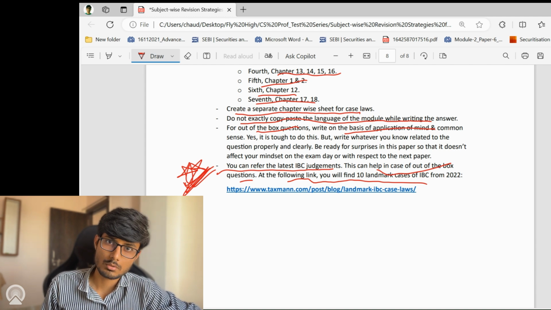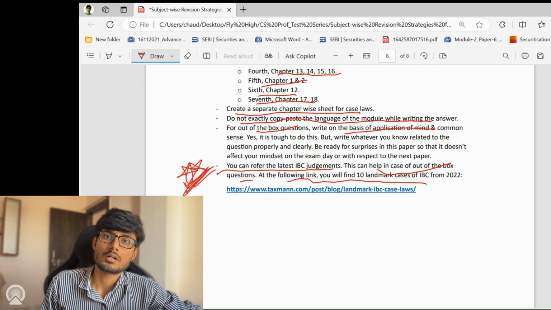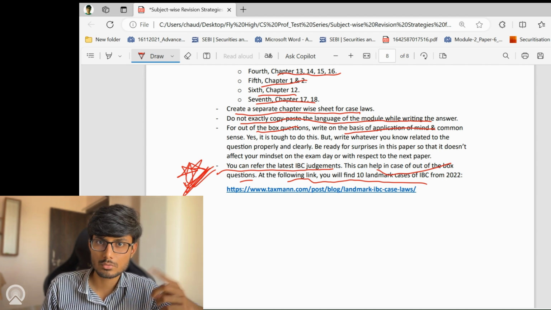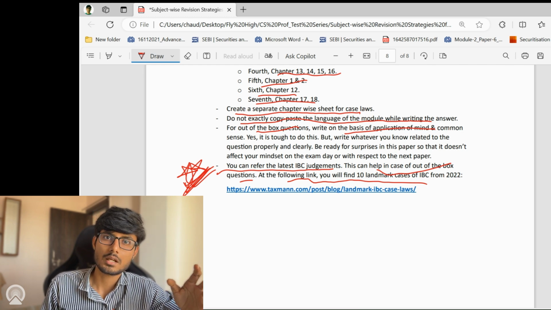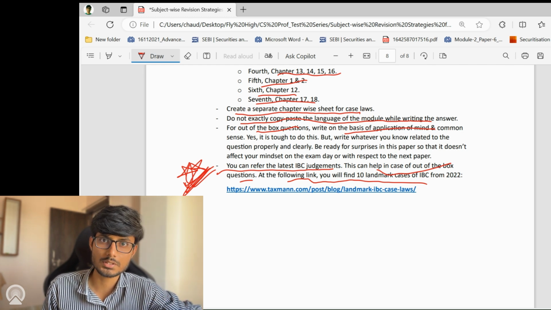Also, what you can do is to get the latest case laws. You can refer to the newsletter of IBBI, which is available on the IBBI website, the Insolvency and Bankruptcy Board of India. So you can visit their website, and you can find the latest newsletters. And in those newsletters, they cover the latest IBC judgments also. So you can cover these latest judgments from those newsletters as well. So this is with respect to IBC.